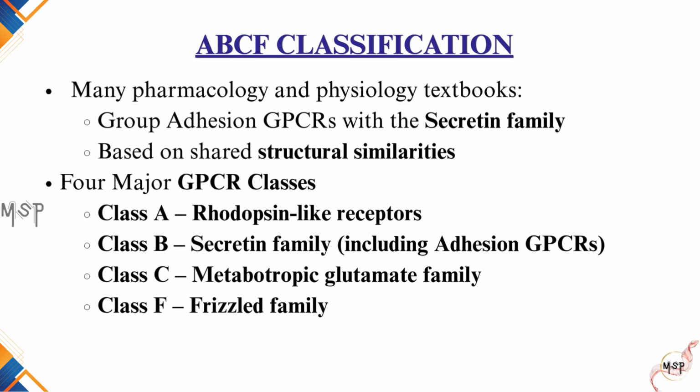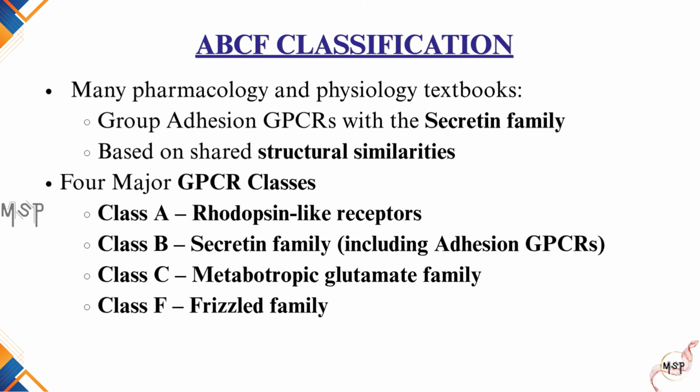As a result, many introductory courses describe 4 major GPCR classes: Class A, rhodopsin-like receptors; Class B, secretin family, including adhesion GPCRs; Class C, metabotropic glutamate family; and Class F, Frizzled family. This is the classification that we will follow throughout this lecture.